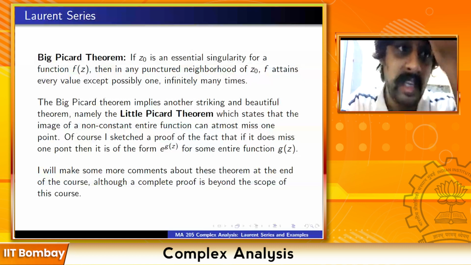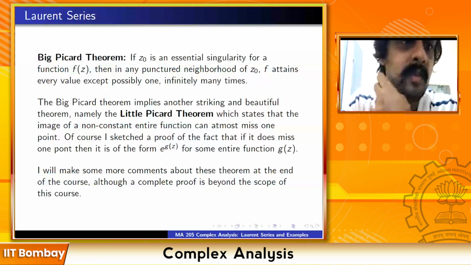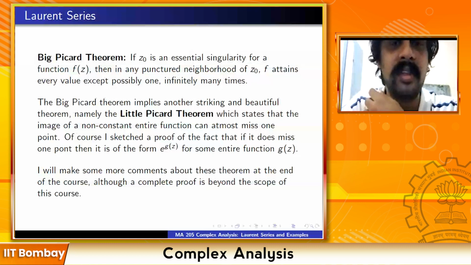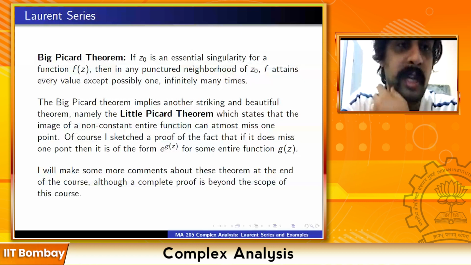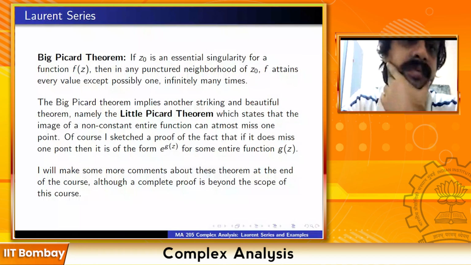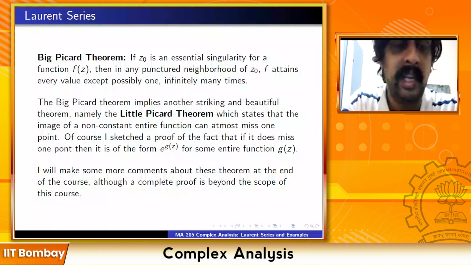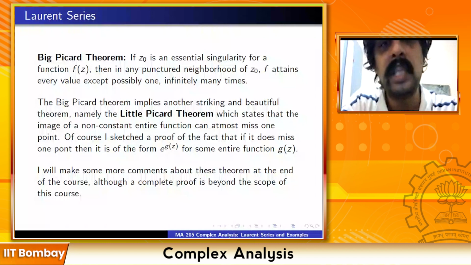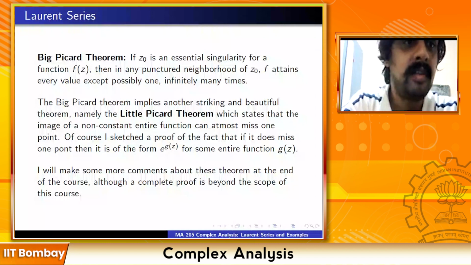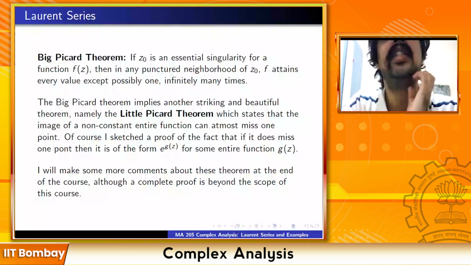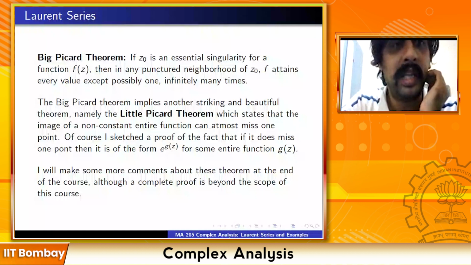Every value. See, earlier the Casorati-Weierstrass theorem told us that the image will be dense, right? This is a much stronger statement: not only is it dense, everything is attained except possibly one value. It may happen that every value is attained. There are many functions, for example, if you take sine of 1 by z, that also has an essential singularity at 0. This function will actually attain every value infinitely many times.